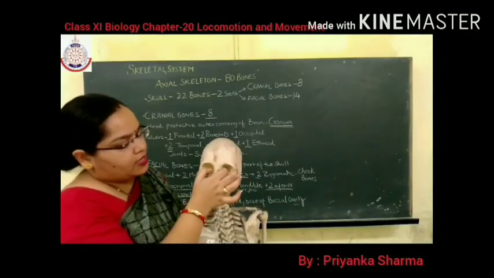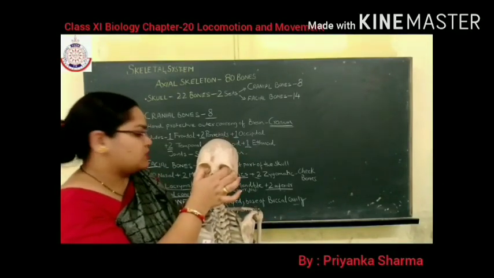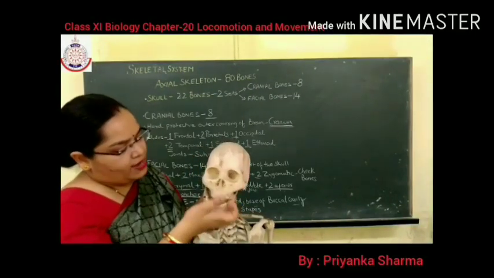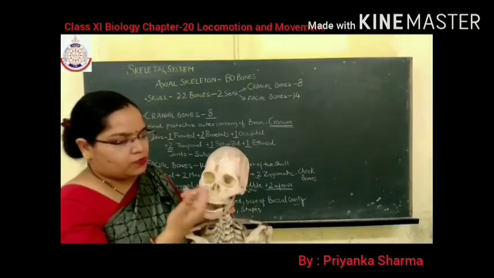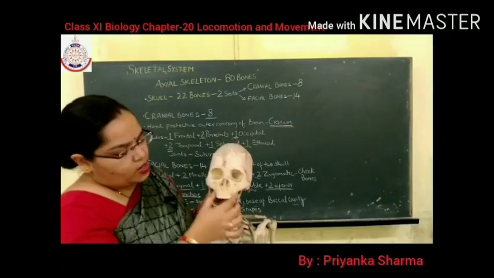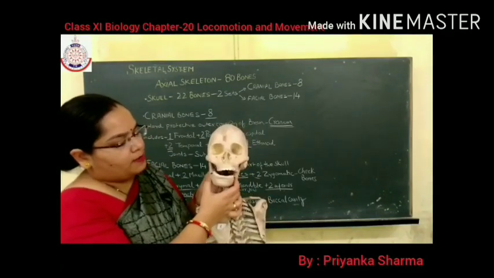Then in your eye, lacrimal glands are present, inside are lacrimal bones, also 2 in number. Then 1 vomer, it is also present inside. Then 2 palatine, also present inside, that we cannot see from outside. Then this is your maxilla, the upper jaw.